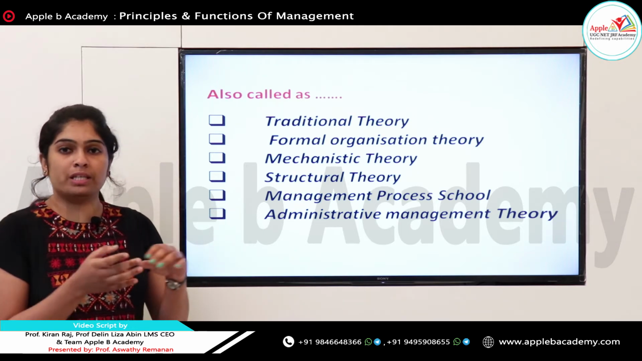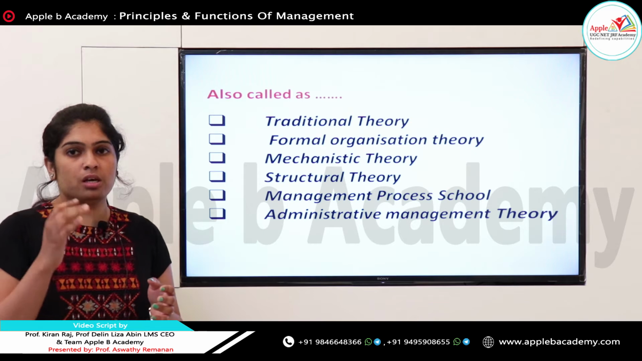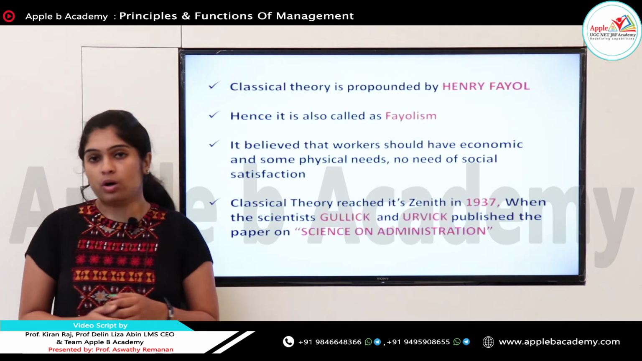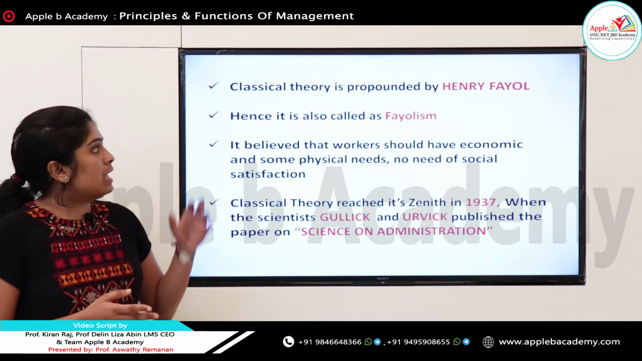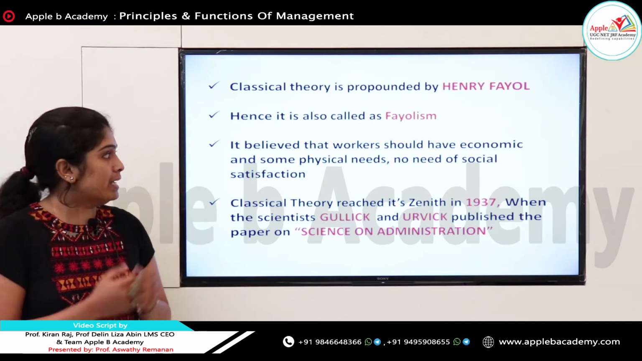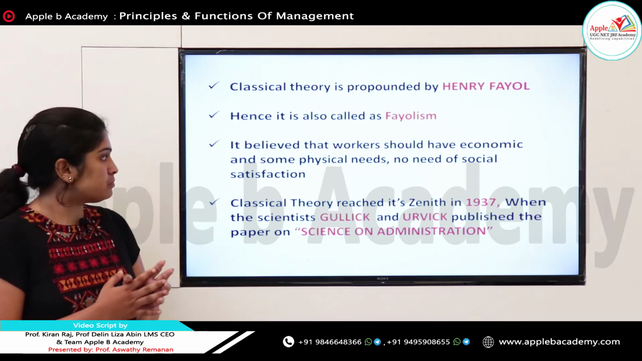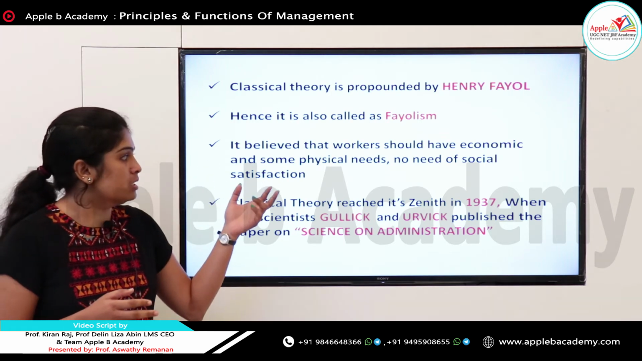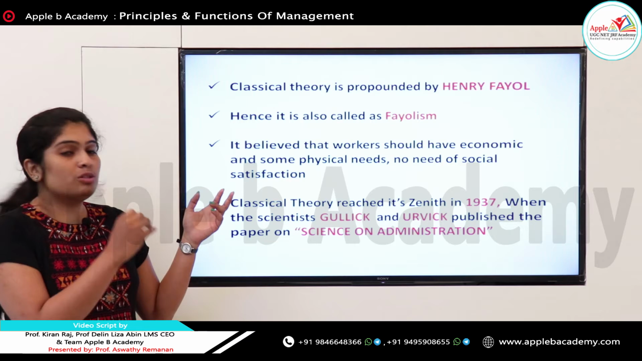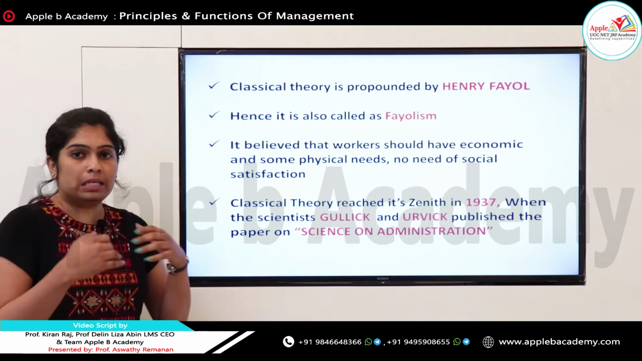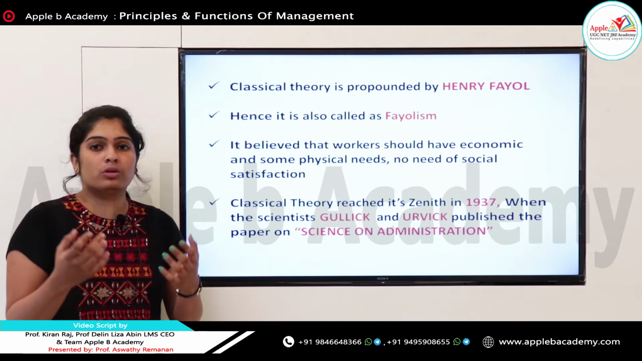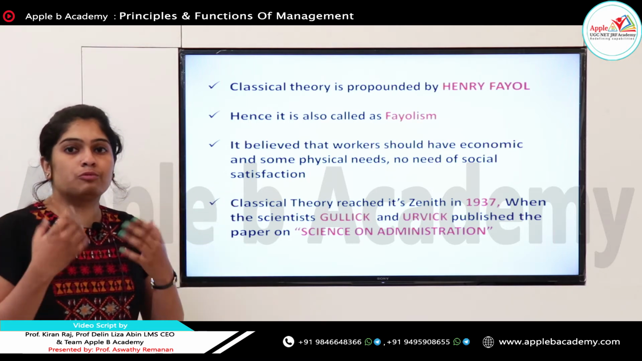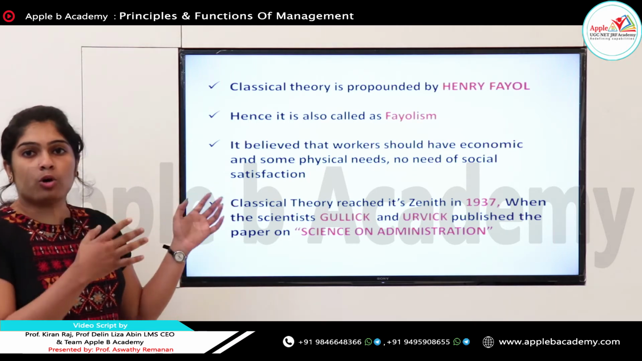Actually this theory deviated from this mechanical approach of organization to some sort of business functions. So next, what is called classical theory? First, classical theory is propounded by Fayol, hence it is also known as Fayolism. It believed that workers have economic and some physical needs, but it also says that there is no need of any social satisfaction or job satisfaction. They won't think about any psychological needs. The only thing is that during the work we need some physical rest,